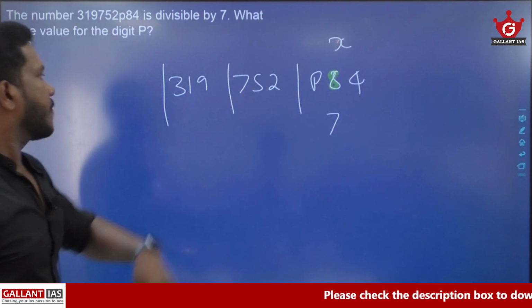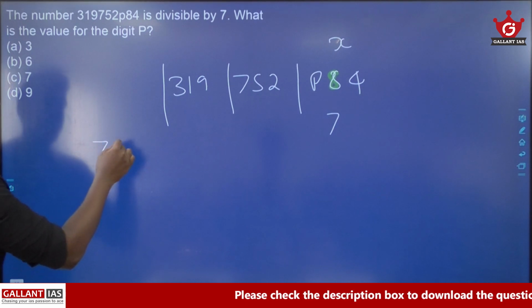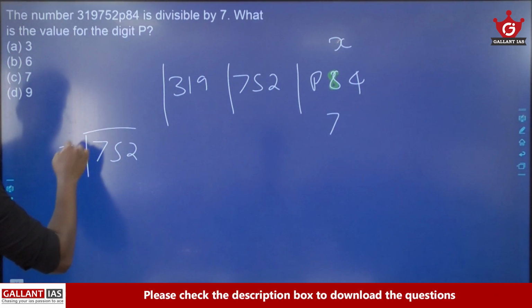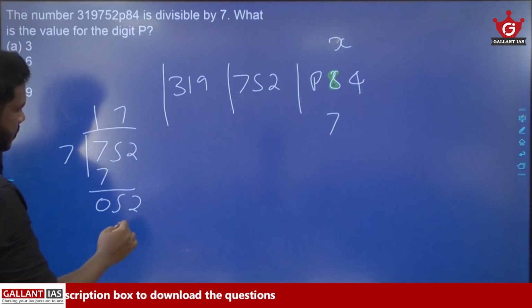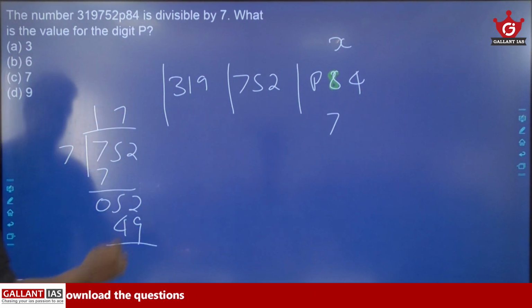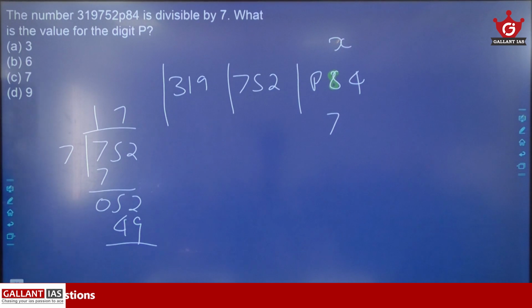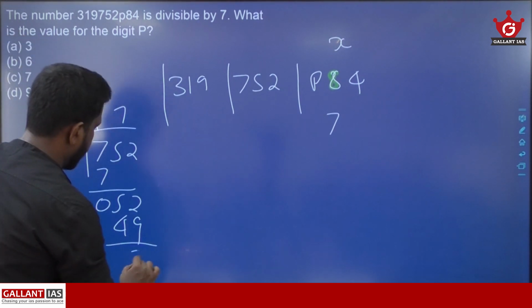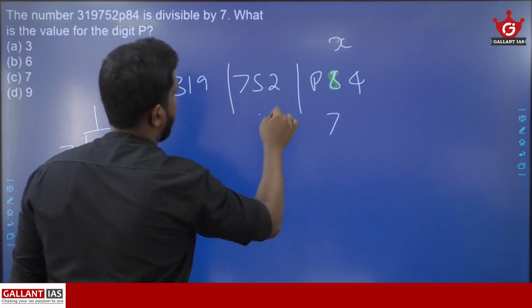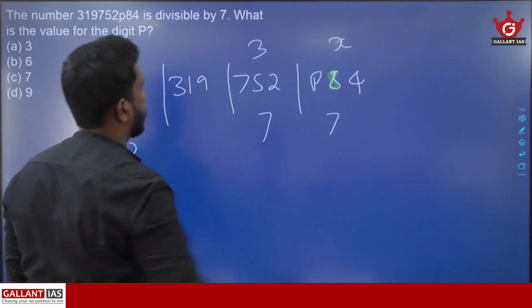Now let us divide 752 by 7. 7 1 times is 7, 7 7 times is 49, right? So 49 plus 1 is 50, and 50 plus 2 is 52, so the remainder is 3. So when you are dividing 752 by 7, you will get remainder 3.